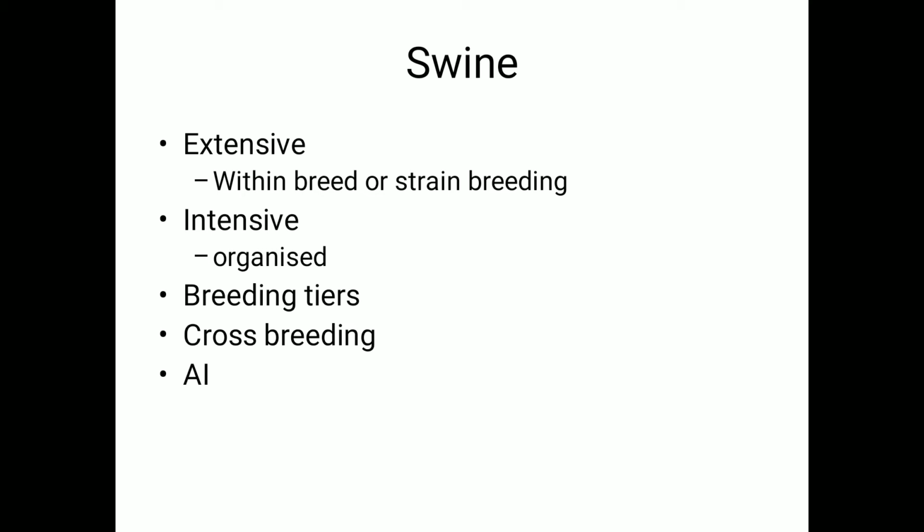Extensive is predominant. You can just take down that point. Extensive breeding is the predominant one, and intensive is less predominant compared to the extensive system. The same kind of breeding tiers and activity will be there, so crossbreeding is also there. As a livelihood option, crossbreeding can be adopted in swine also.